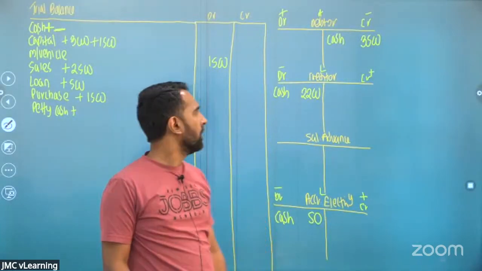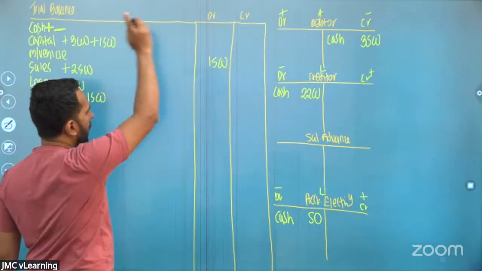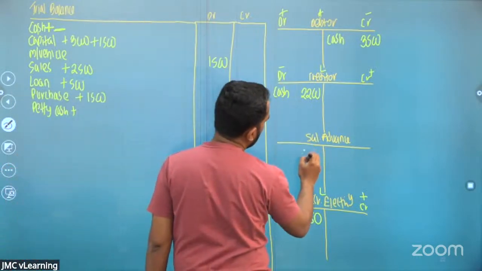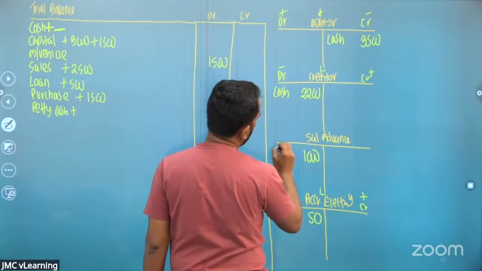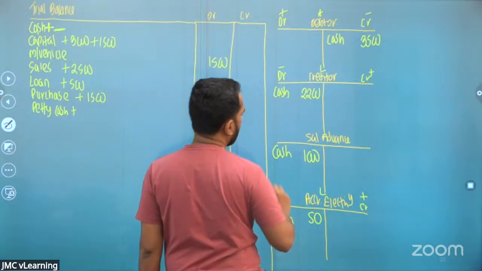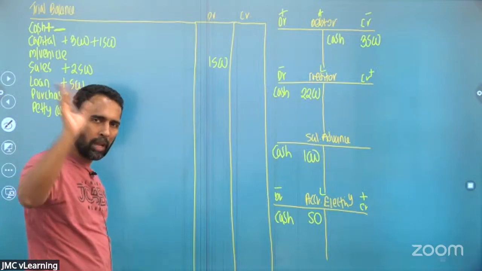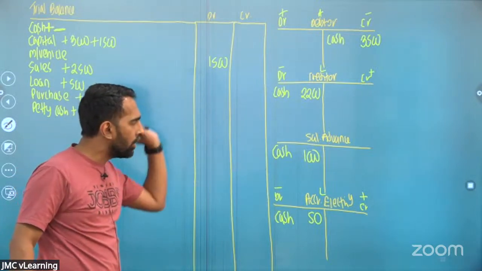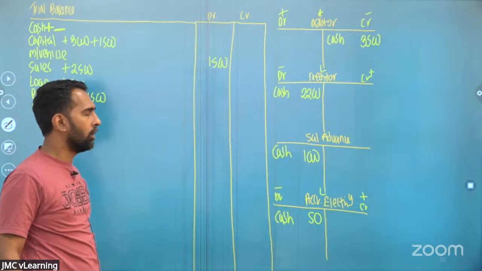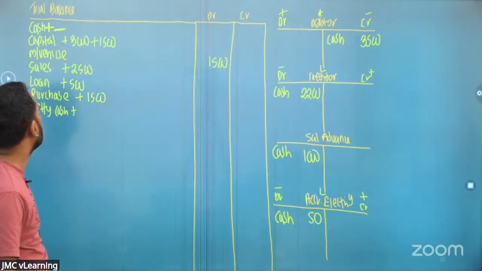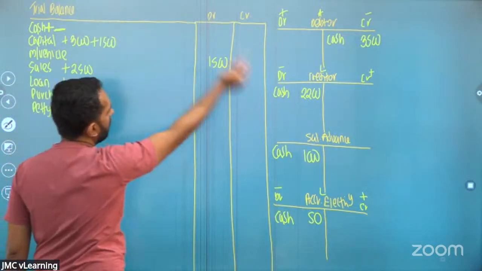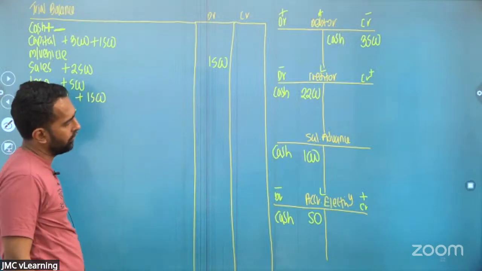So cash comes down, advance will be debited. The salary advance will be debited 1000 as cash. If there's an advance, prepayment or accrued account, whatever the cash payment, the other entry shall be passed to those accounts. Then it will be easier for you. So credited to cash, debited to salary advance account.